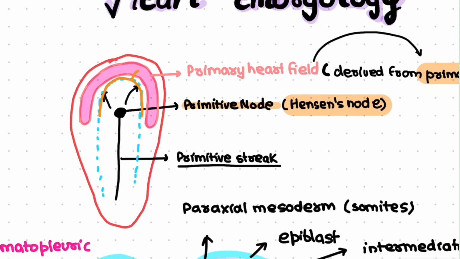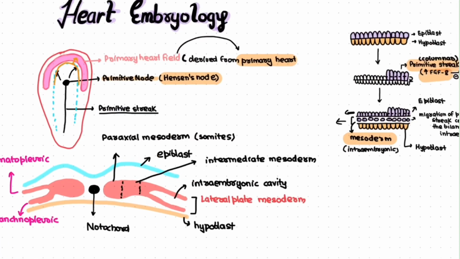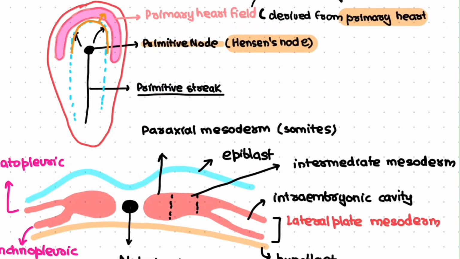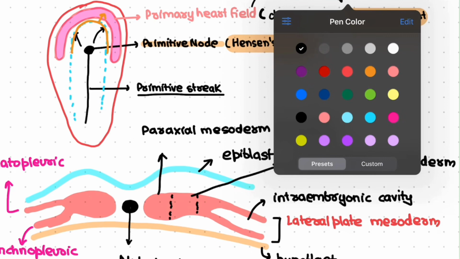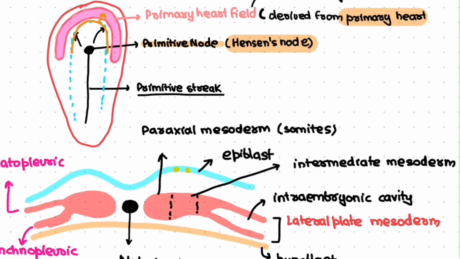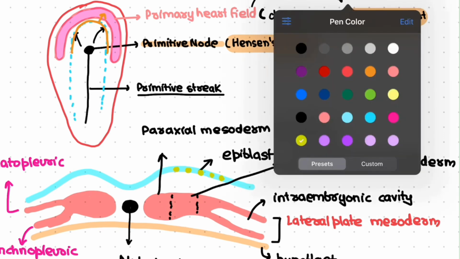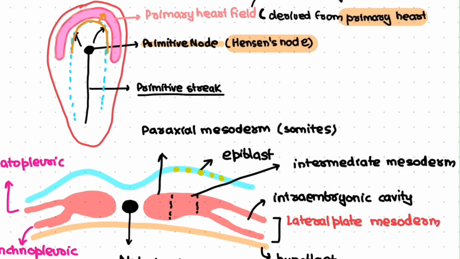So just cranial to that we have the development of the primary heart field, but this is temporary. The cells of the primary heart field, which is present in the epiblast right here, will migrate through the streak and into the visceral layer of the lateral plate mesoderm.